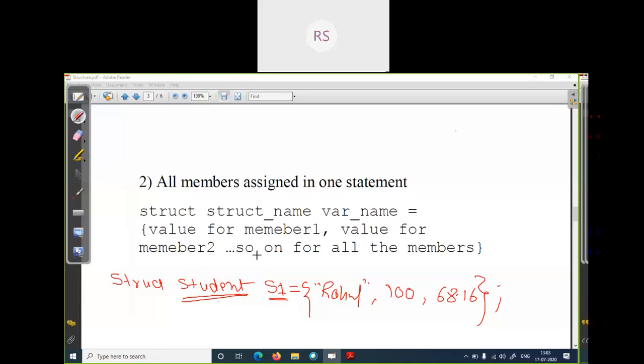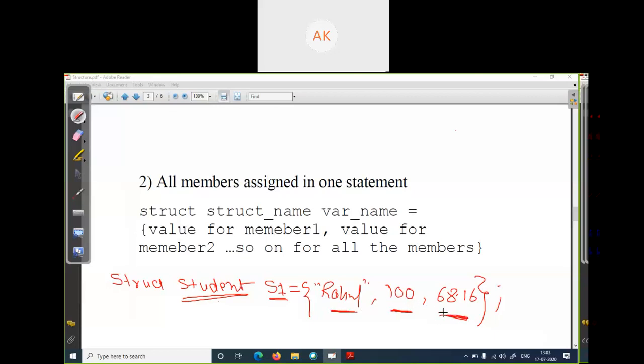Okay, okay, fine. So in this way we can assign all the values at the same time, but we have to follow one rule. We have to follow the sequence of the variable names. Suppose you have declared name first in your student structure, then we have to assign name first. Second, if you declared roll number, then we have to set roll number in the second place.